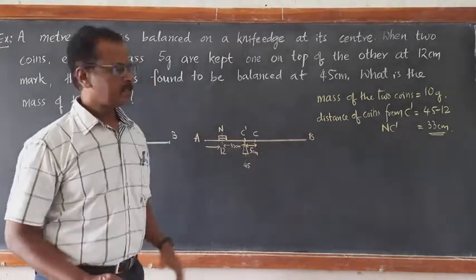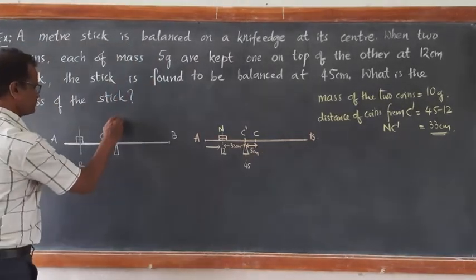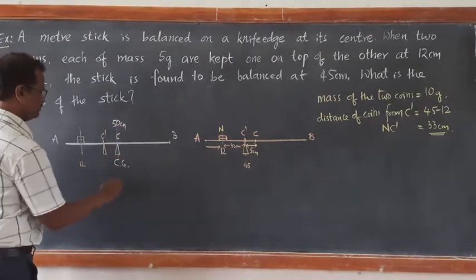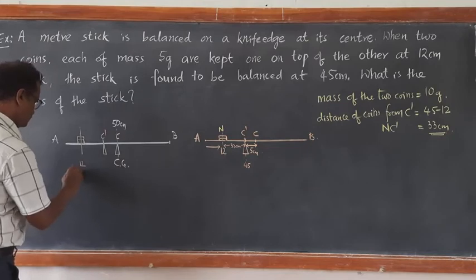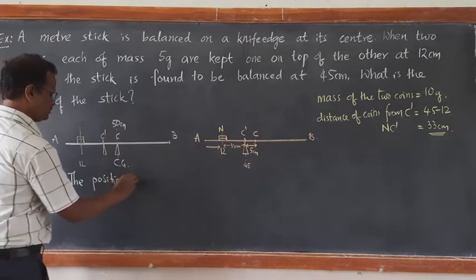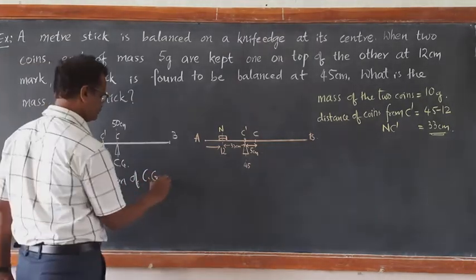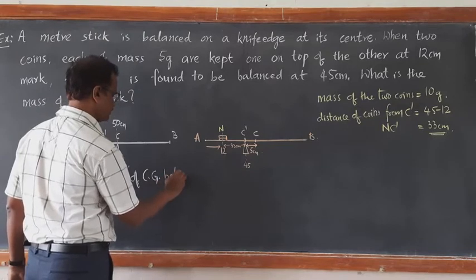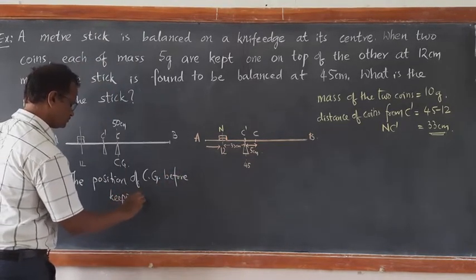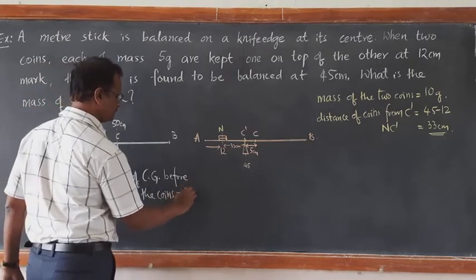This is the position of center of gravity before keeping the coins, equal to 50 centimeter.